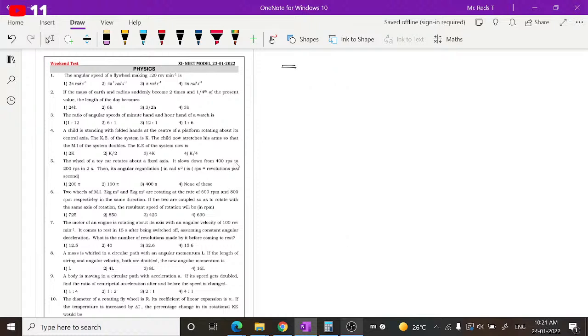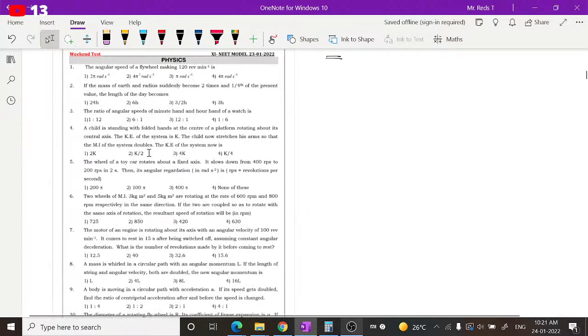Right, guys. Let us go ahead now. First, the question is based on circular motion. I hope it is visible for you guys clearly.